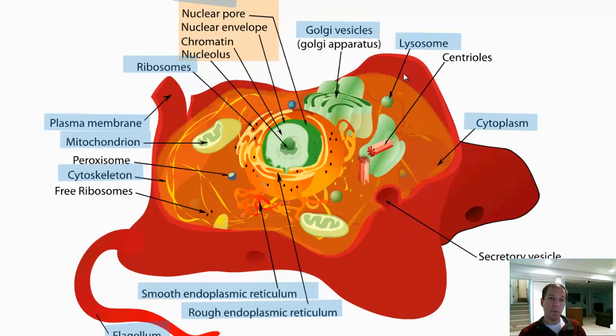So you look at the lysosome. The lysosome is a membrane-bound organelle. Its function is to digest toxins and worn-out cell parts to be removed from the cell. So similarly, study the rest of those and take a look back.